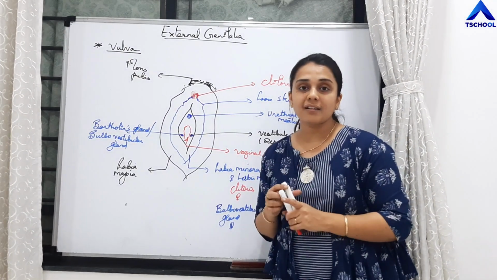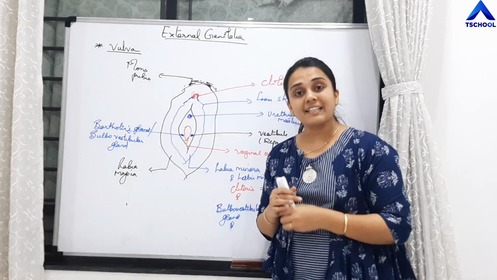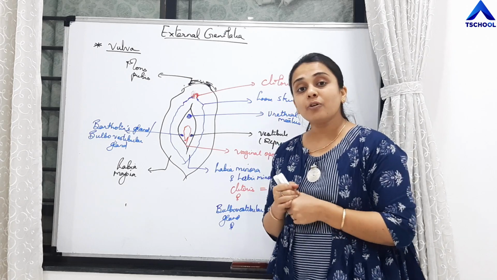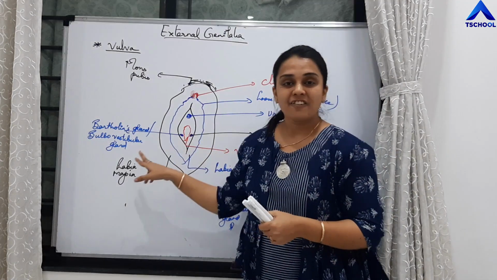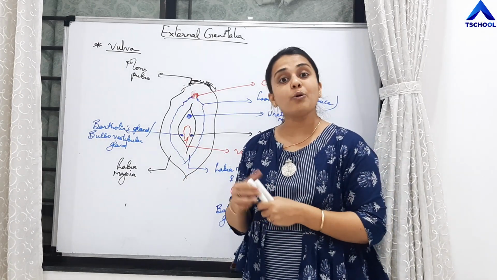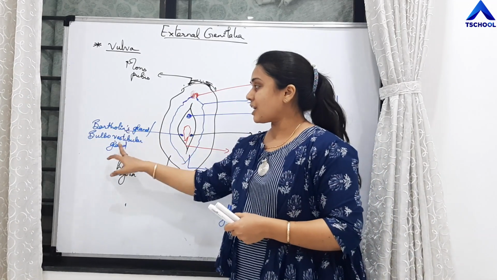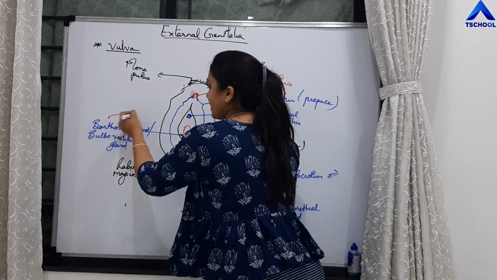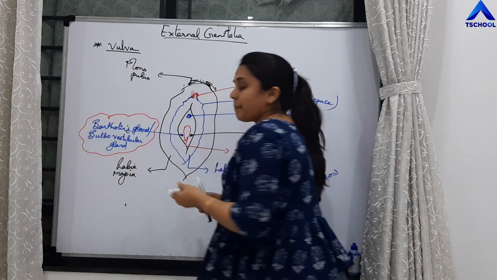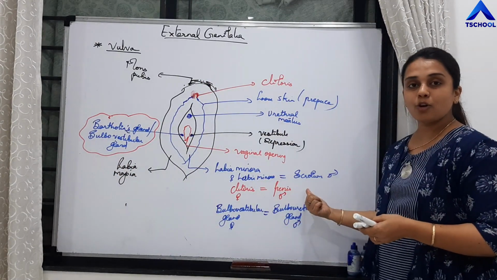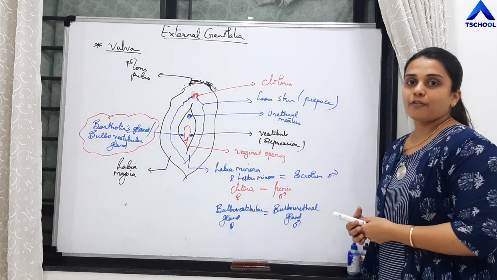Clitoris is a finger-like projection. It possesses erectile tissue and it is homologous to penis of male. Bulbovestibular glands, right, which are present near the vaginal opening are homologous to bulbourethral gland. These glands are also called as Bartholin's gland, right? So bulbovestibular gland also called as Bartholin's gland, and labia minora is homologous to scrotum of the males.